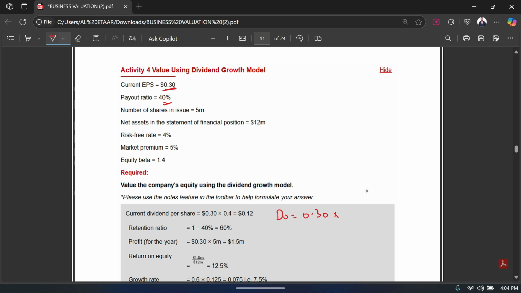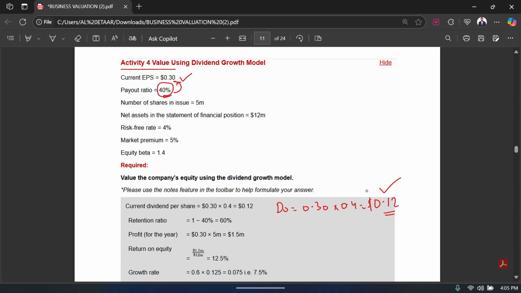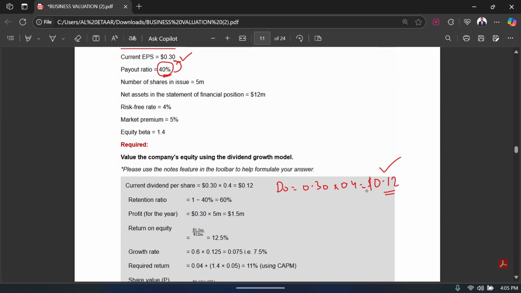And how much dividends are you going to pay out? You have a ratio for that. You're going to pay out 40% of this EPS as your dividend, so that means 0.4. So the dividend that the company is going to be paying is $0.12. Again, the company has an earning of 0.30, and out of this earning the company is going to pay 40% as dividend. What's 40% of my earning? That's 0.12, so that's my D naught, and we need D naught in order to calculate our market value using the dividend growth model.